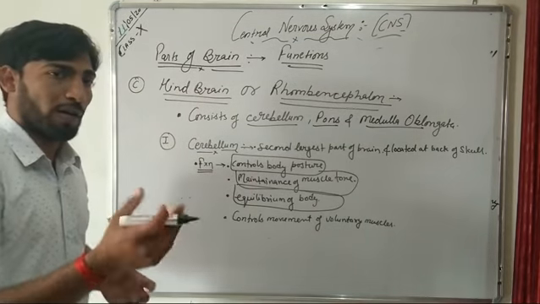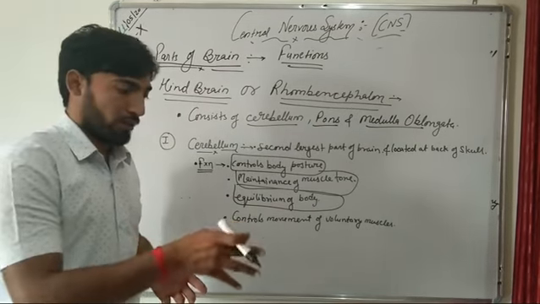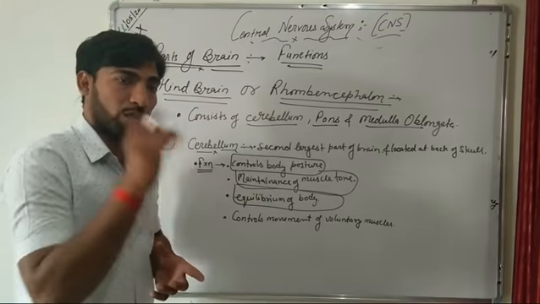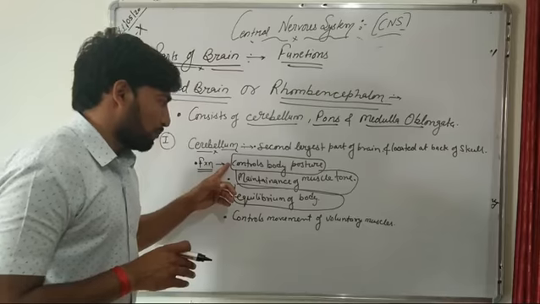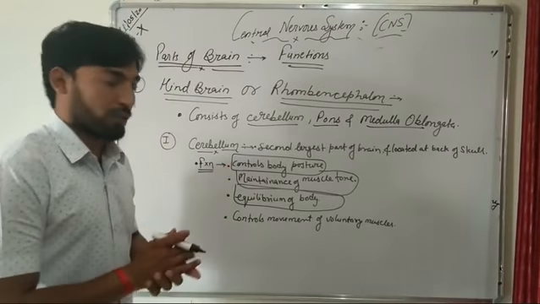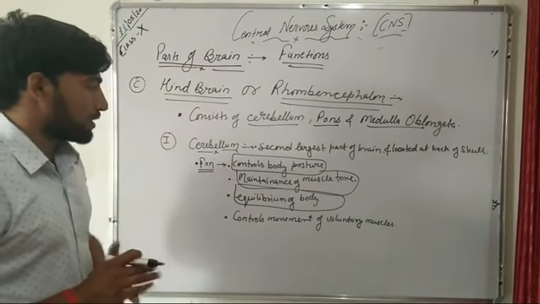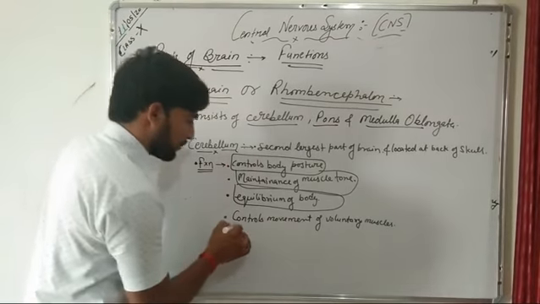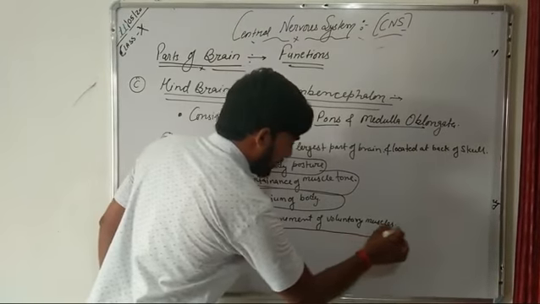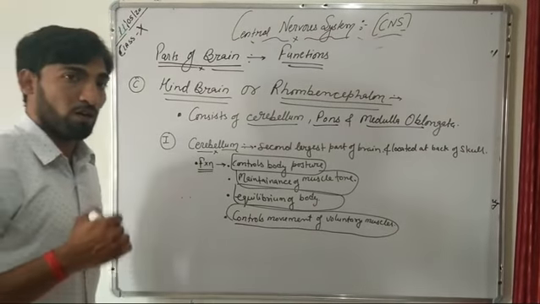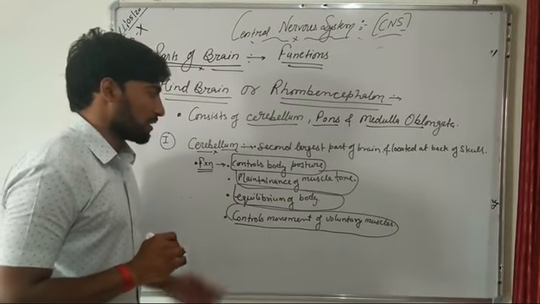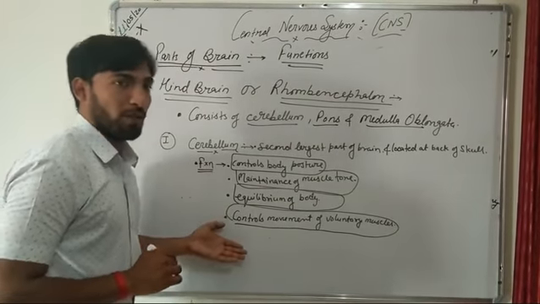In case of an alcoholic person, if you have seen the trembling, that alcohol affects our cerebellum, due to which the posture and equilibrium get disturbed. Now the next function of this cerebellum is that it is responsible for controlling the movement of our voluntary muscles. So these are the functions of the cerebellum.